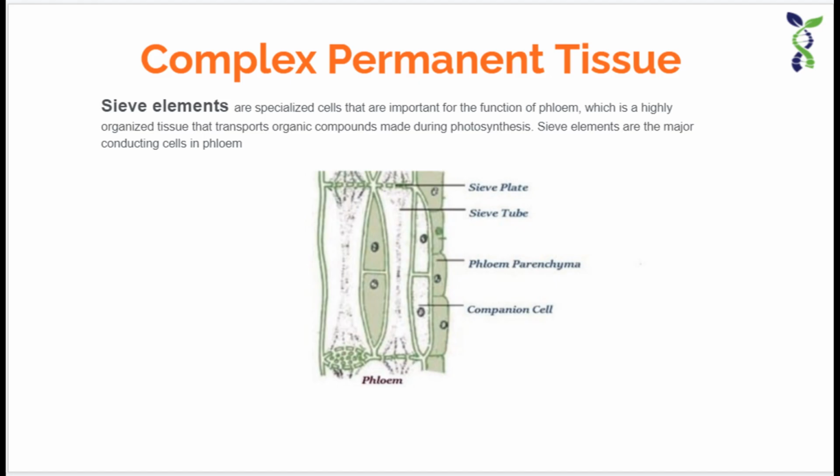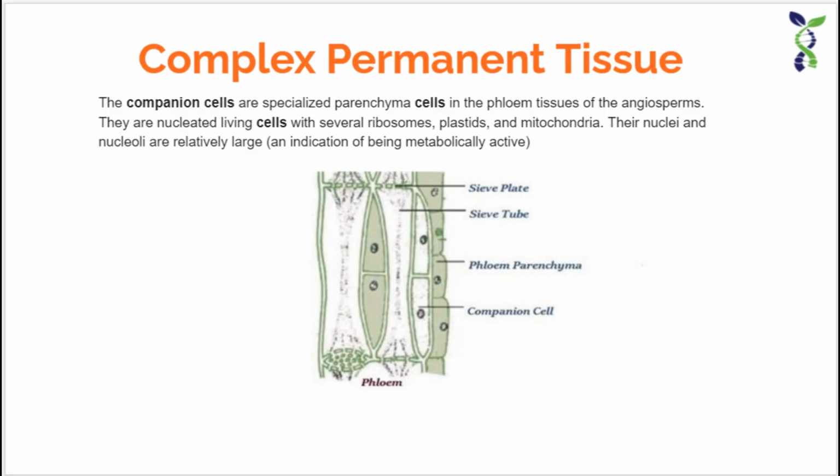The next one is the companion cells. Companion cells have dense cytoplasm and they have a prominent nucleus. Sieve tube and companion cells are generally involved in the conduction of prepared food material from the leaves to different parts of the plant, or it may conduct the food material to all the parts of the tree or plant.